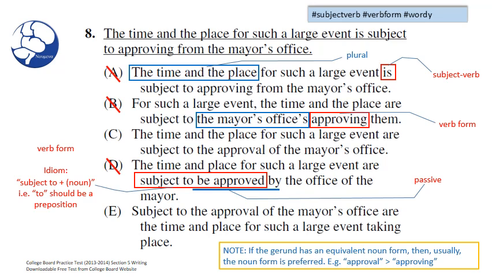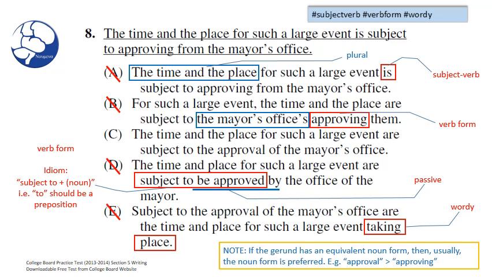And when we look at E, subject to the approval of the mayor's office are the time and place for such a large event taking place. Well, the word event by itself necessarily indicates that a time and place will happen. So it's unnecessary for us to write taking place at the end of the sentence. So we can eliminate E on the basis of wordiness.